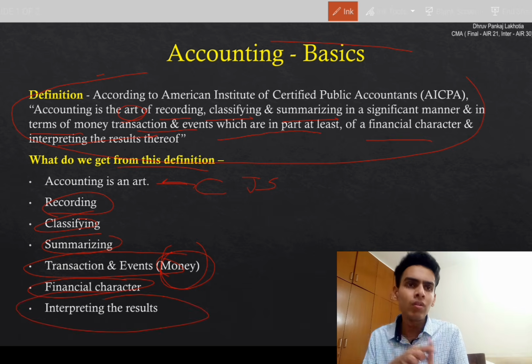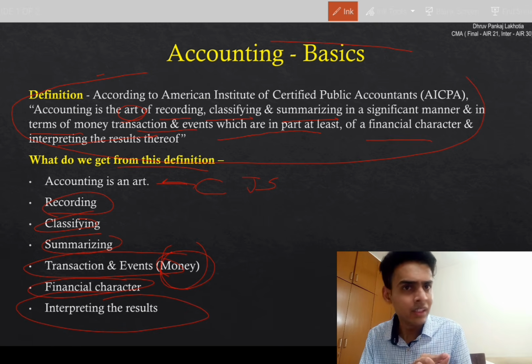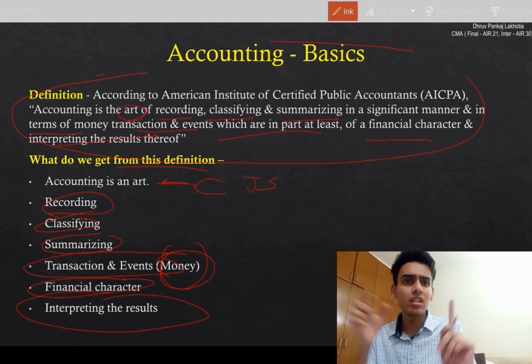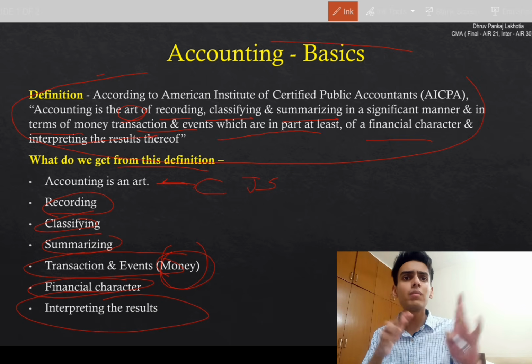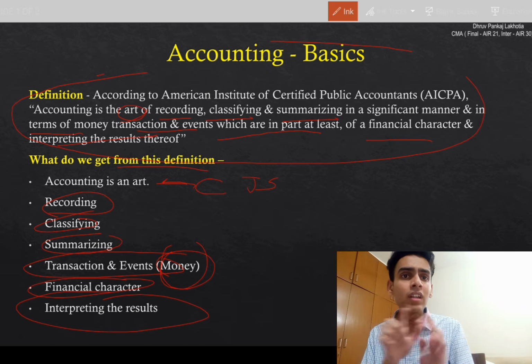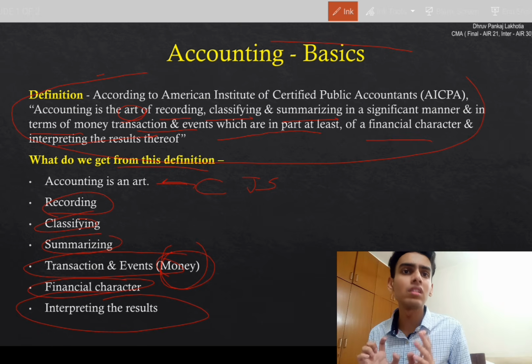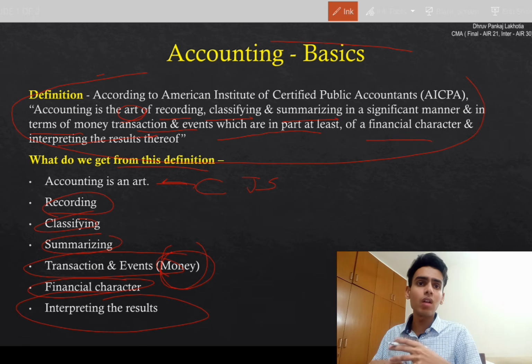Interpreting the result. Who will interpret it? Our company, our board of directors, our stakeholders, our equity shareholders, our debtors, our creditors, our government, anybody who can read has to interpret the result. That's why we, as accountants, summarize it in such a simple manner that it can be interpreted.